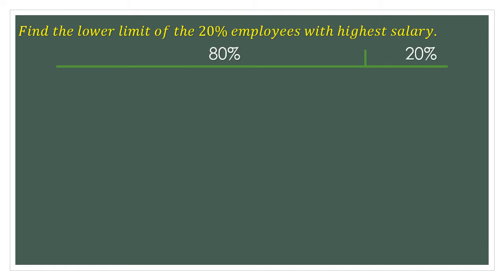Now always start your counting from the left side whenever you are denoting a measure. Now from the left side I have 80%, so I can either use percentile 80 or decile 8. So I am going to use the 8th decile in the calculation of this measure. If I calculate the 8th decile, I will get the lower limit of the 20% employees with highest salary. So this is a line showing salary with lowest on the left to highest on the right. I am talking about 20% employees with highest salary. So on the highest side I have to come back 20%. So the remaining will be 80%, which will show actually D8. So I have to calculate the 8th decile here.